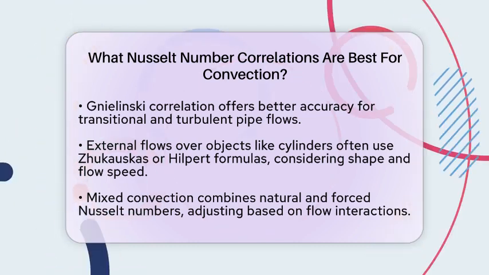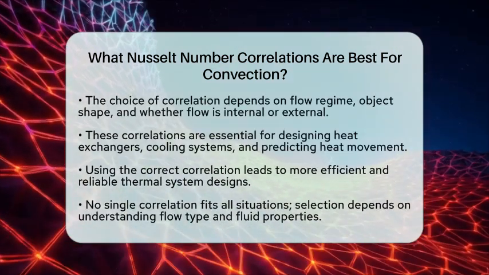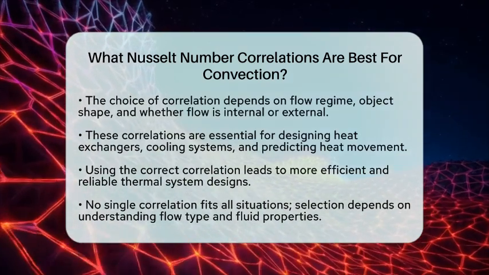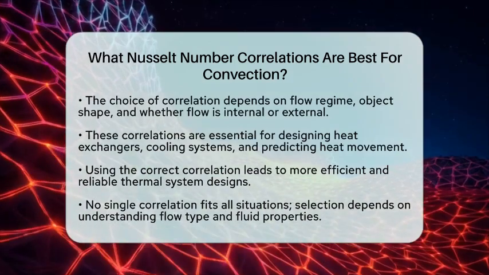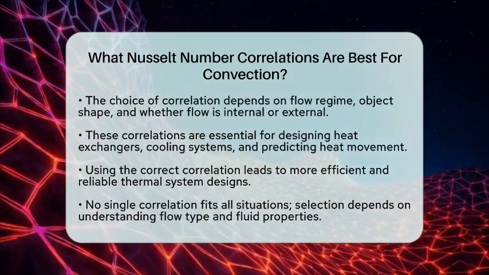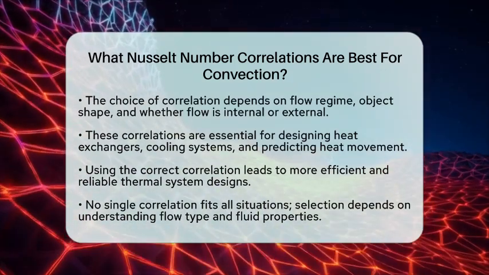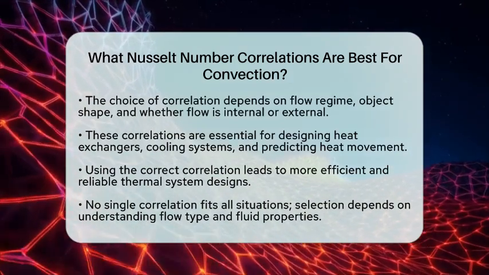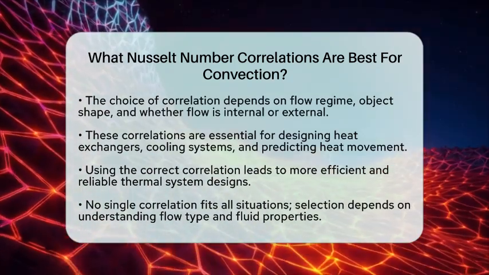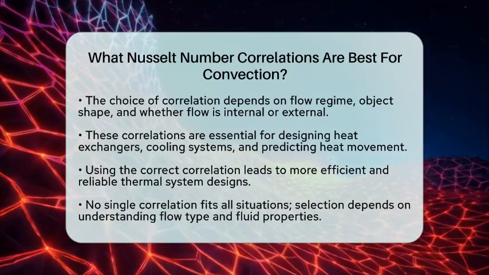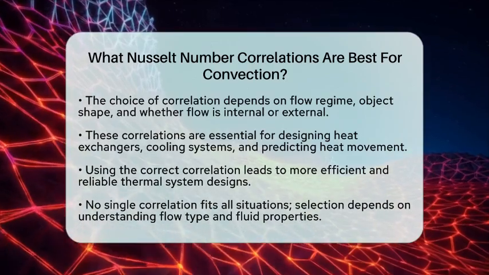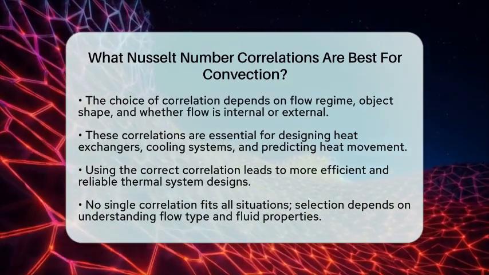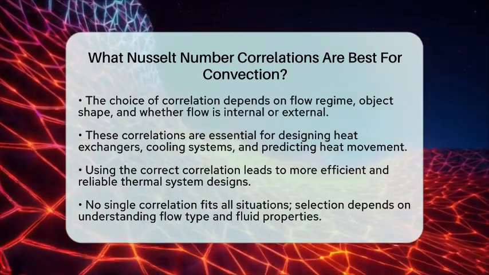Picking the best correlation depends on the flow regime, whether it is laminar, transitional, or turbulent, as well as the shape of the object and whether the flow is inside or outside. In real-world applications, these correlations are used to design heat exchangers, cooling systems, and to predict how heat moves around objects. Using the correct correlation ensures accurate calculations, which helps make systems more efficient and reliable.